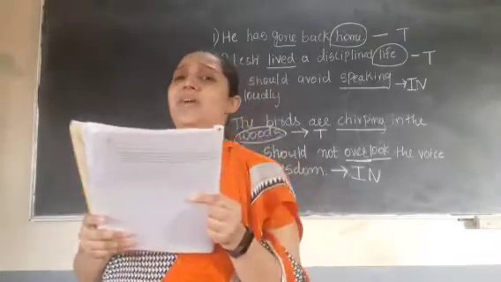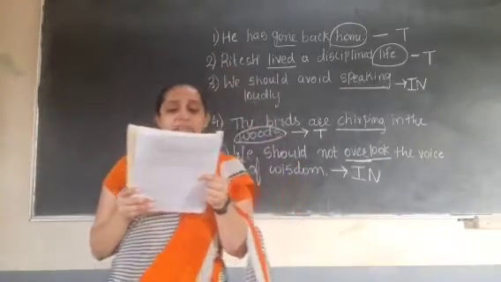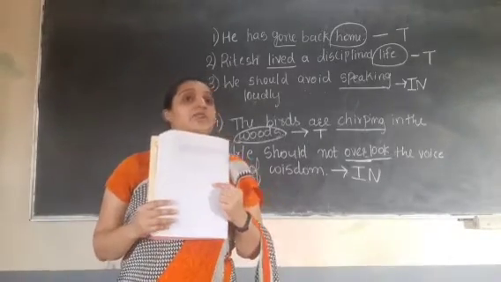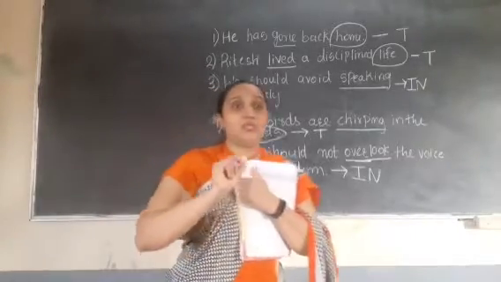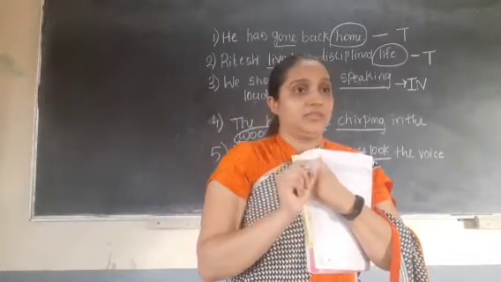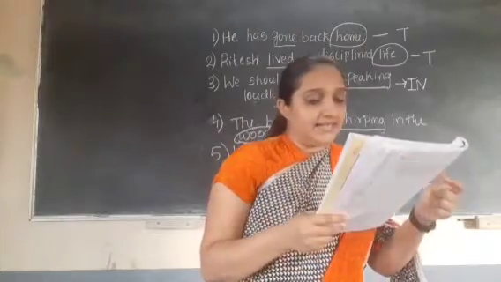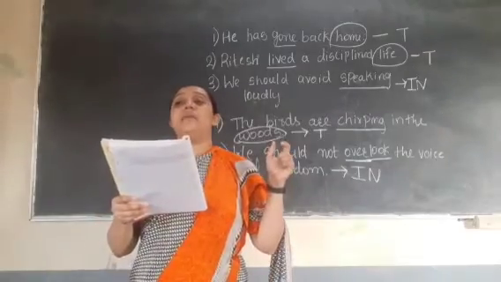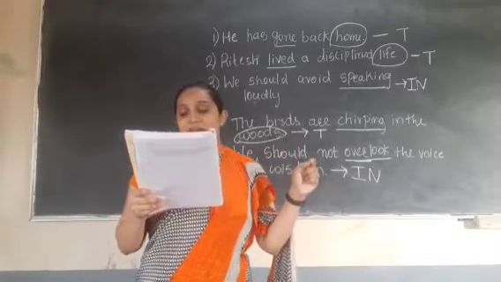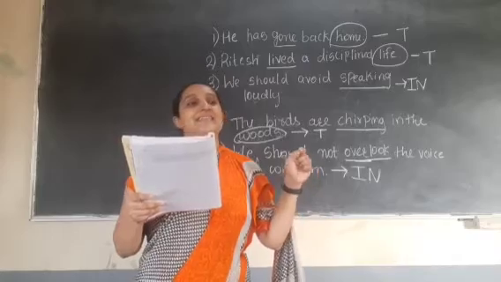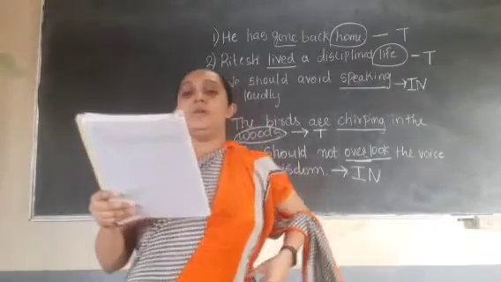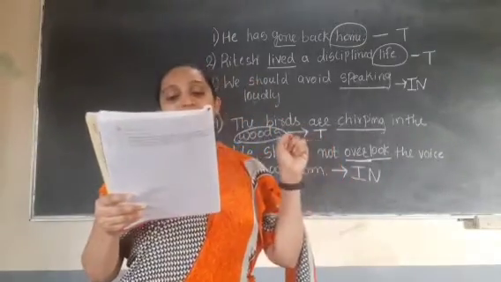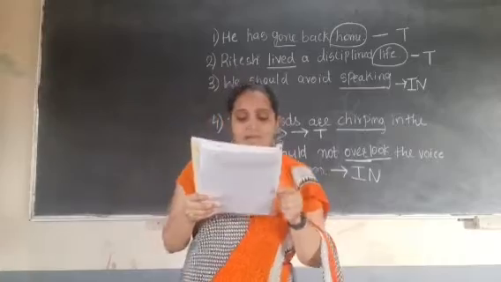Now next is very easy. The driver suddenly stopped the cab. Very good. You have to see the action. Suddenly is not action. Stopped is action. Stopped will be which verb? And what about the object? Cab. Very good. So you will underline stopped, you will circle cab, and the verb is transitive verb.